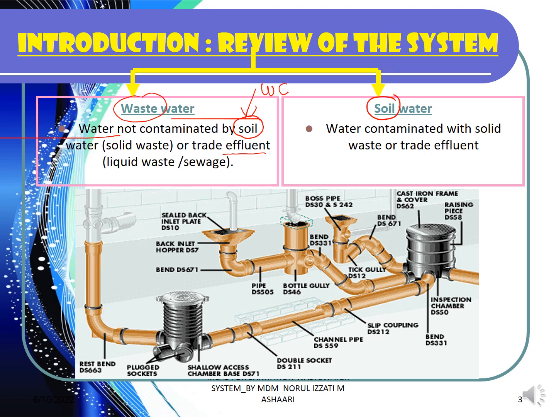Okay, so effluent here is referring to the liquid waste or maybe the sewage, the solid sewage available in the WC. That is the meaning of wastewater. But soil water is normally contaminated or polluted with the solid waste or the trade effluent that normally comes from the WC. I always use the word WC for you to easily understand. Whatever comes from the WC is contaminated with urine, whatever does not come from the WC is not contaminated with urine, so it does not consist of solid waste or sewage or any effluent. That is how you define these two, and that is how you differentiate between these two types of water.